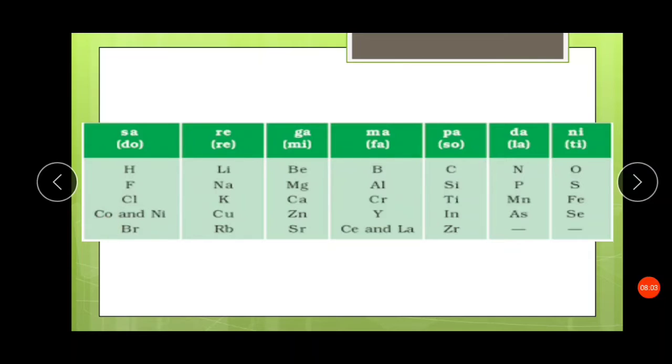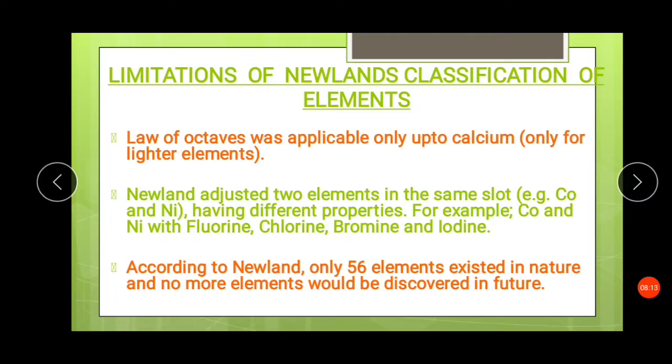Now cobalt and nickel have very different properties than hydrogen, fluorine, chlorine and bromine. So here are the limitations. Now Newland adjusted two elements. According to Newland, only 56 elements existed in nature and no more elements would be discovered in future.